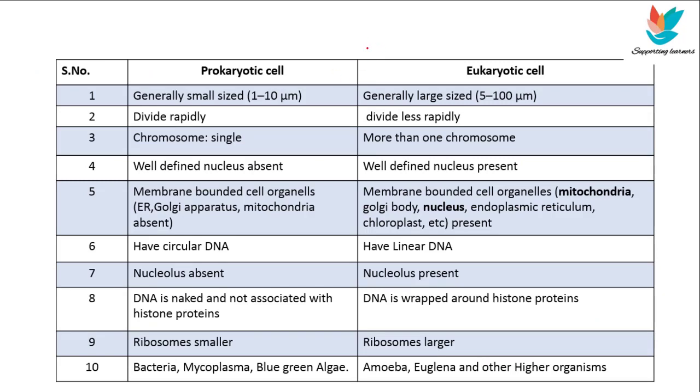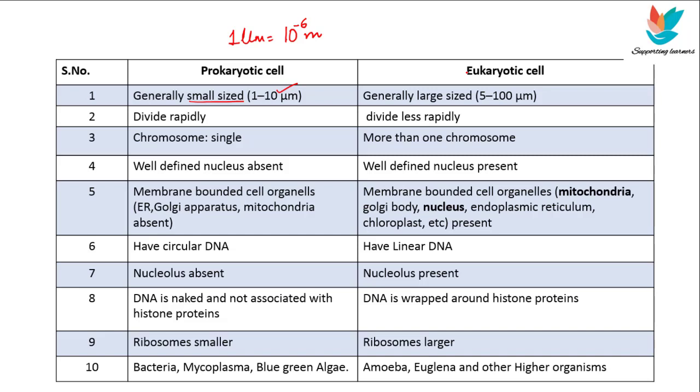Okay, so let's just summarize the differences. Prokaryotic cells are generally small sized, between 1 to 10 micrometers in size. And 1 micrometer is actually equal to 10 raised to power minus 6 meters. So the size range is 1 to 10 micrometers, and in eukaryotic cells the size range is 5 to 100 micrometers. So they are larger in size than the prokaryotic cells.